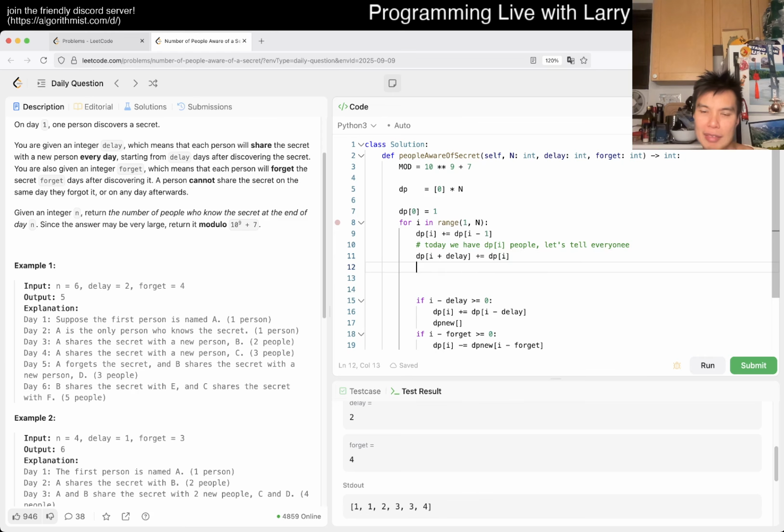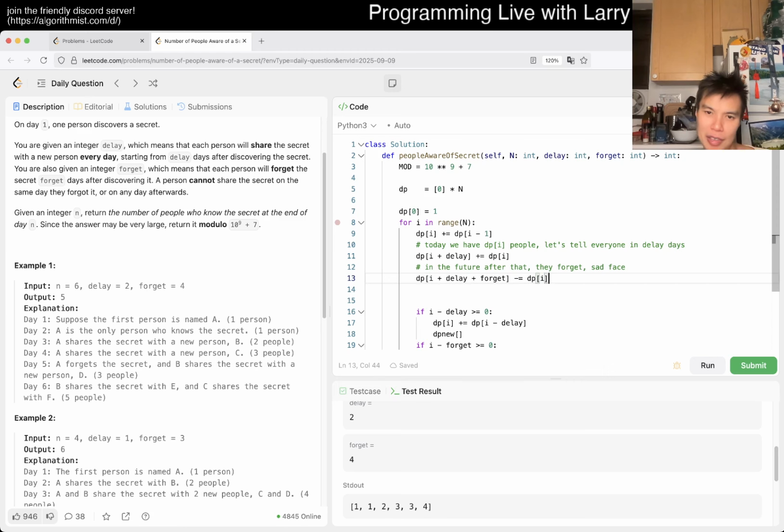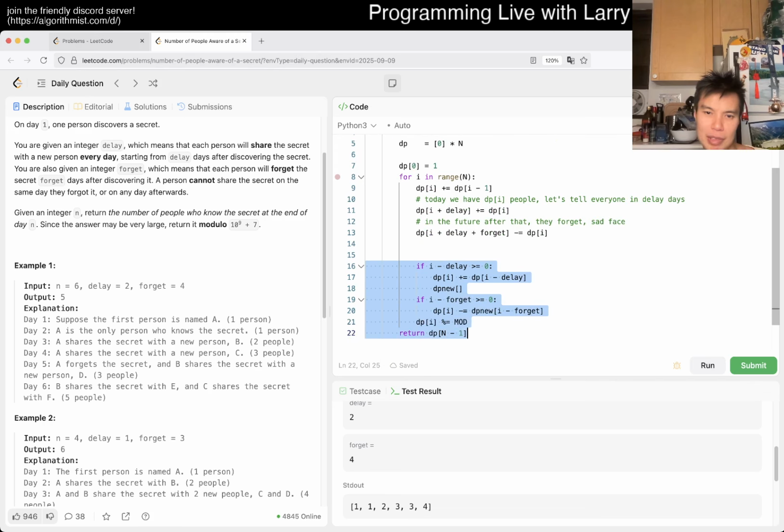And then in delay days, and in the future after that, they forget, sad face, right? In this case we actually start with 0 to n, right? So now DP sub i plus delay plus forget, we want to subtract DP sub i, right? We know we have the people, so that's fine.